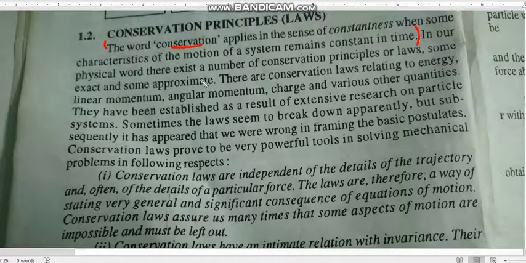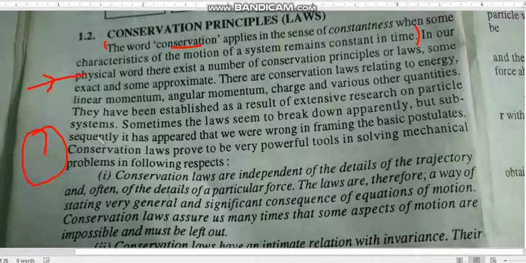In our physical world there exist a number of conservation principles or laws, some exact and some approximate. There are so many laws for conserving the system. There are conservation laws relating to energy. The laws of conservation we are going to see are conservation of energy, conservation of linear momentum, and conservation of angular momentum. Linear momentum is nothing but moving a particle in a single line. Moving a particle around a circle is angular momentum.